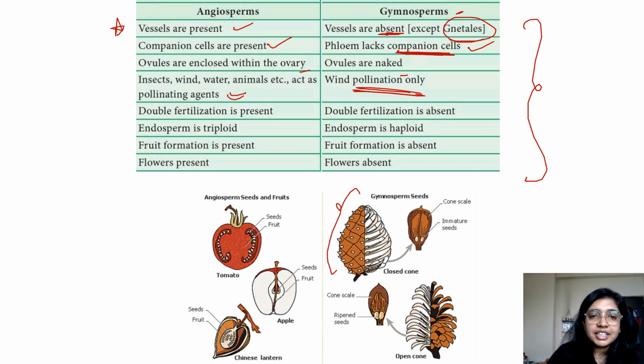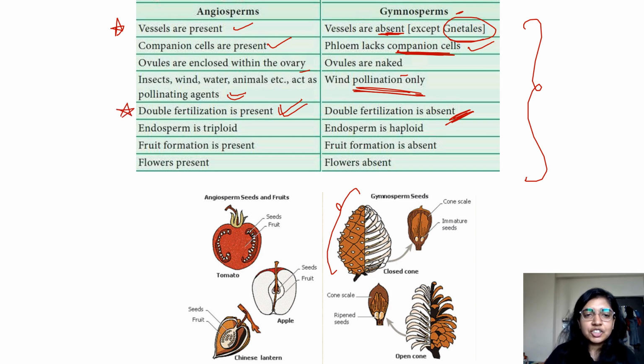Then double fertilization is present. In this case, double fertilization is absent because the structure is not the same, right? We will talk about double fertilization in our upcoming chapters. However, if you want me to upload a short video on just the double fertilization of angiosperm, you can comment in the comment box and I will make that video, right?